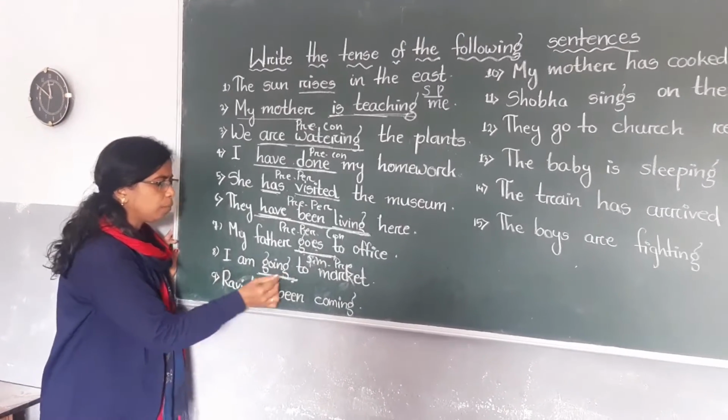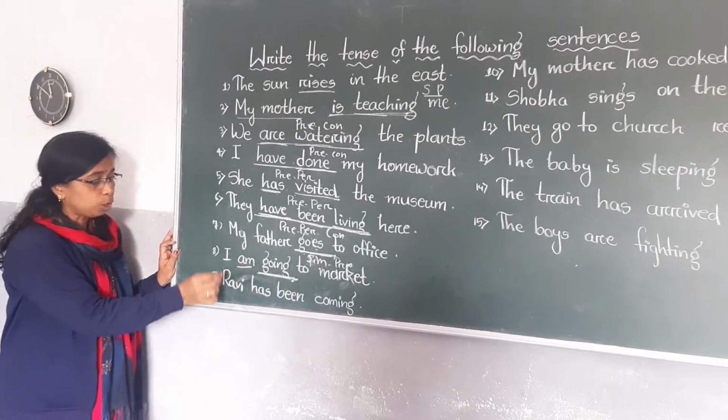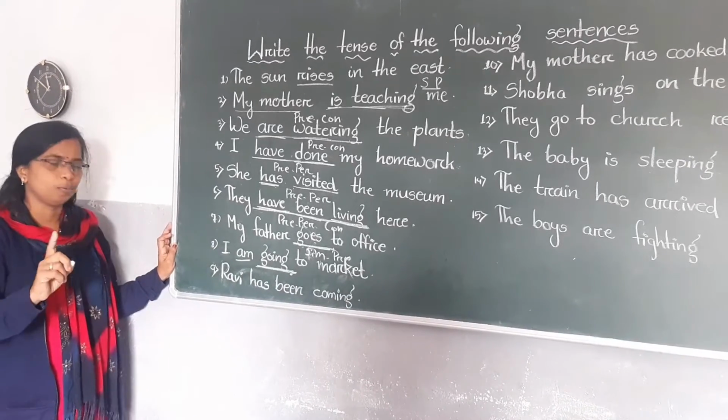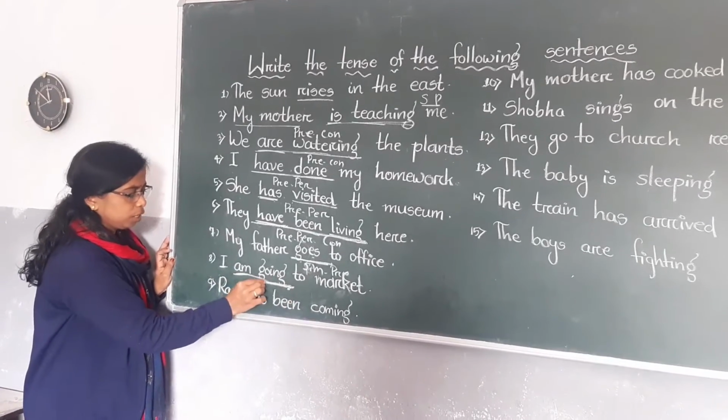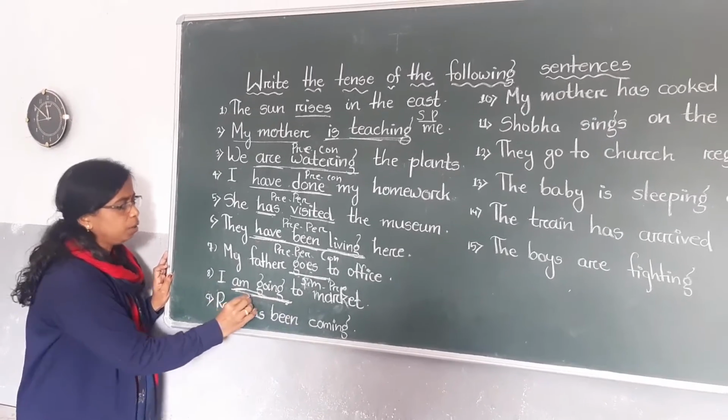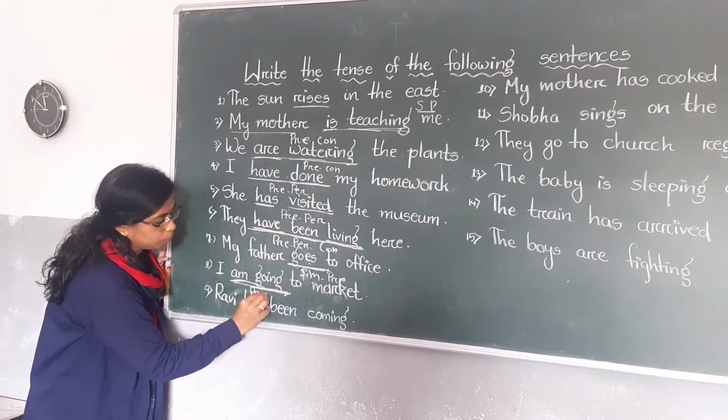This verb is going, and before it here is am. Am is used for only I. So I am going to market. This sentence tells us which tense? Present continuous.